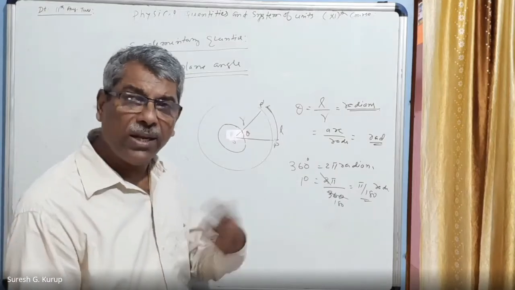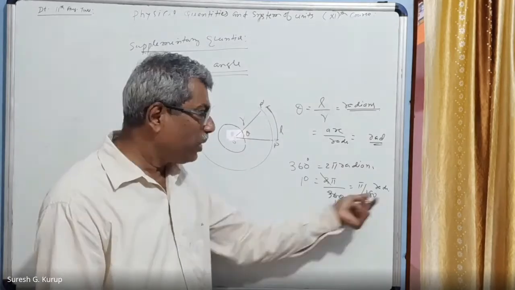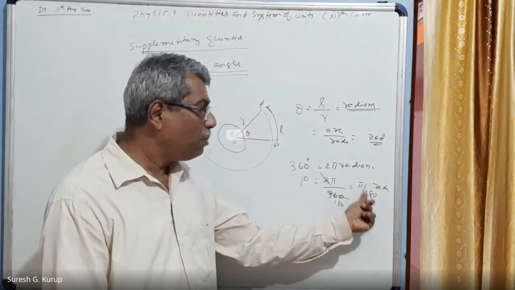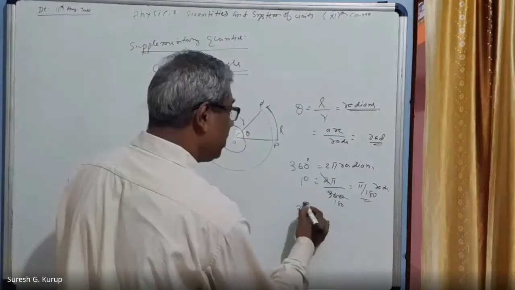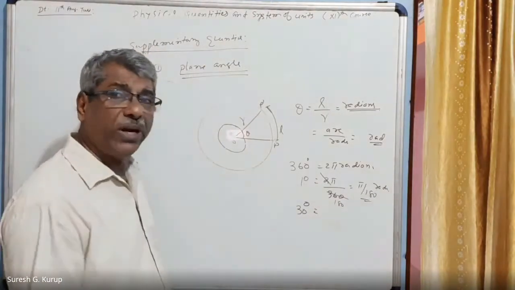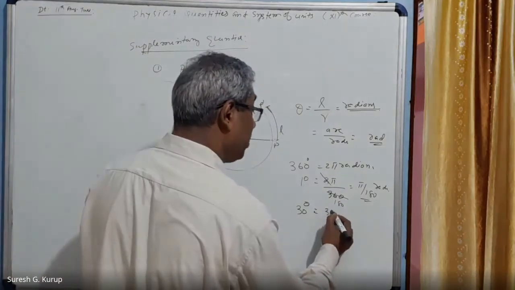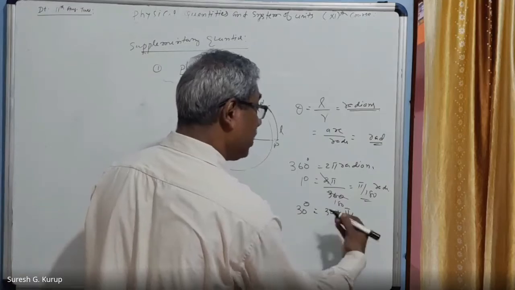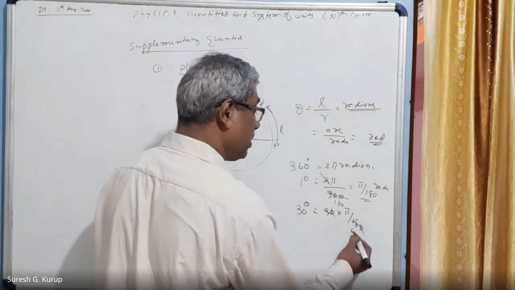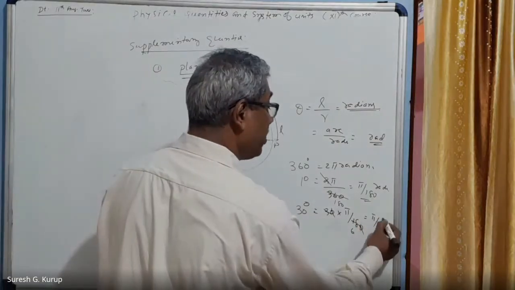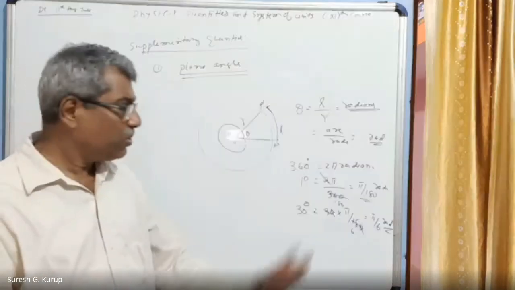So any angle in degrees, to convert into radians, we have to multiply with pi by 180. For example, 30 degrees is how many radians, when asked, what will we do? 30 degrees equals 30 into pi by 180. Right? So this can be cancelled and this also can be cancelled, equal to pi by 6 radians we can write. So this is the conversion.